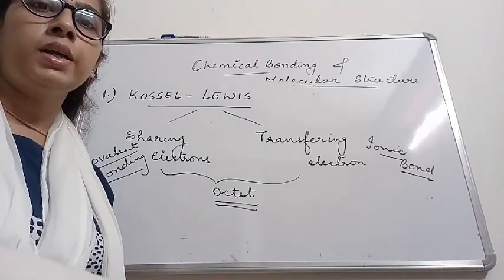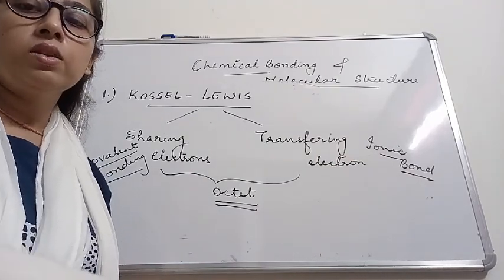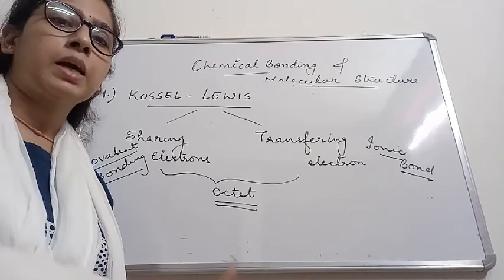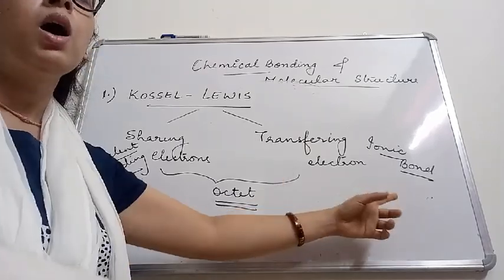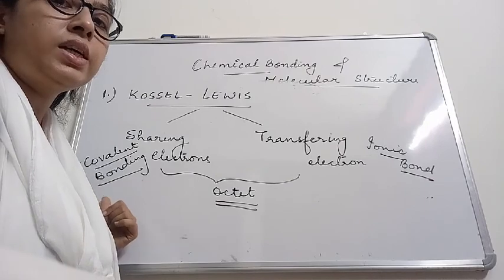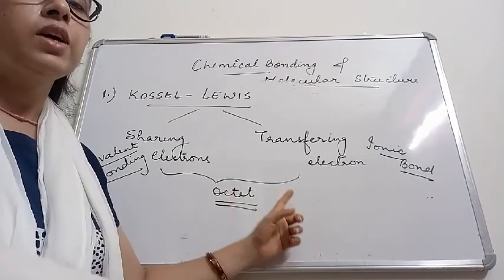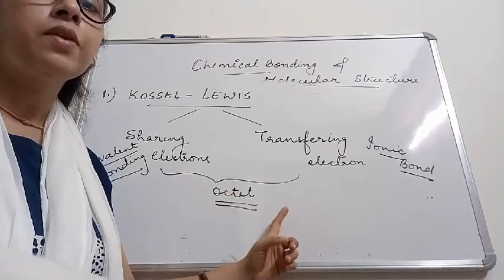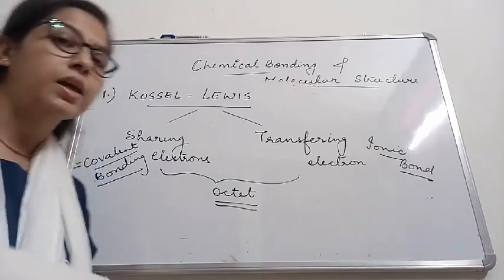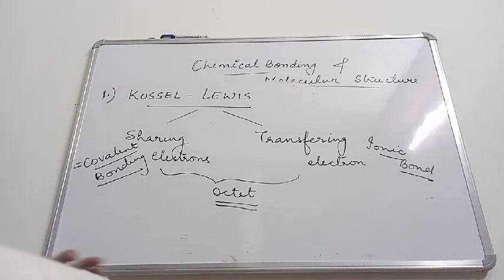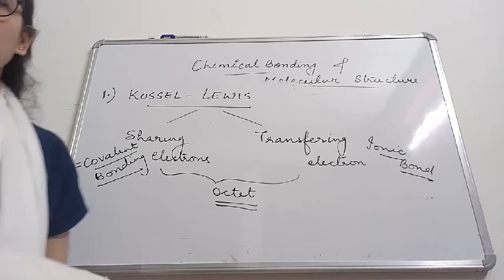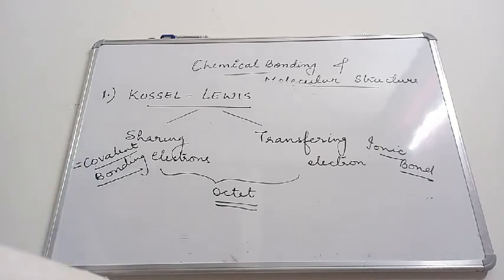So atoms combine, and the force that holds the atoms together is a chemical bond. The chemical bond can be either covalent or ionic. If the electrons are getting shared, it's a covalent bond. If the electrons are getting transferred from one atom to another, it's the ionic bond. So this is the first approach, the Kossel-Lewis approach. Now we shall see the Lewis symbol and electron dot structure.